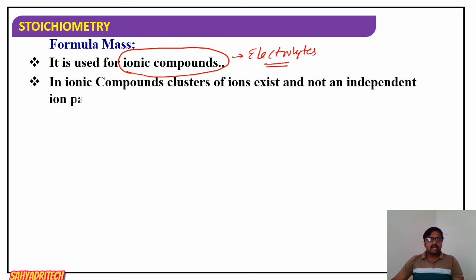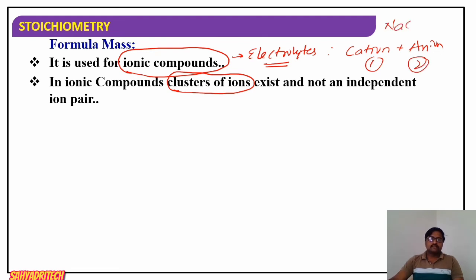These ionic compounds are actually clusters of ions. What we should know here is, in ionic compounds there is no only one anion and cation. That is, in an ionic compound there is not just one cation and one anion. Say for example NaCl, we represent it like this, NaCl. What it means, as per the formula, there is only one Na plus and Cl minus present, but it is not so.